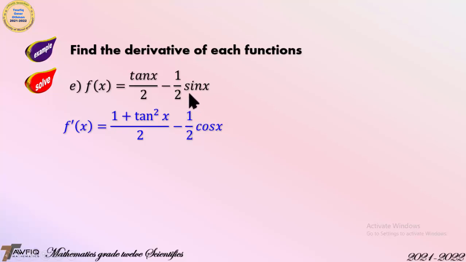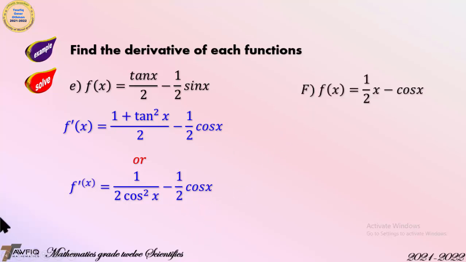Then the derivative of sine is cosine. You have another way to find the derivative: f prime of x is equal to the derivative of tangent x, which is 1 over cosine squared x, and write 2 as it is. And this part is not changed.